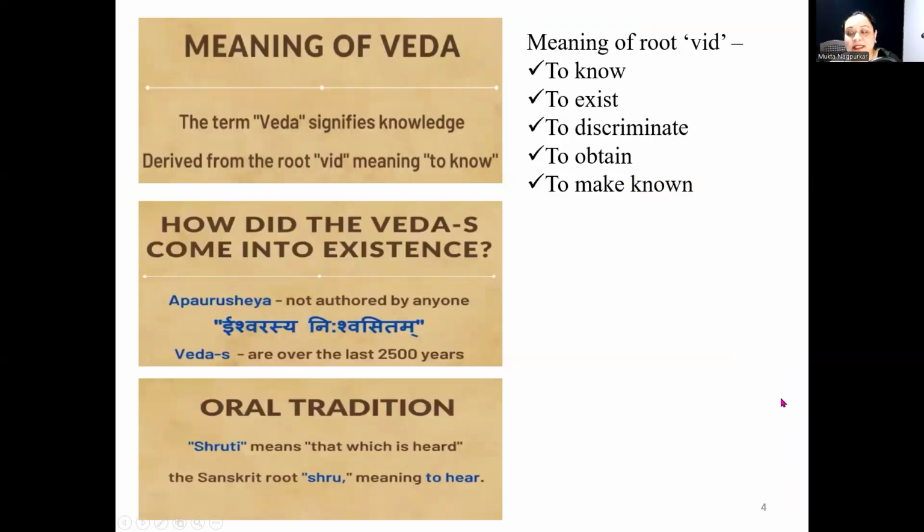Term Veda signifies knowledge. It is derived from the Sanskrit root verb vida, means to know. It also means to exist, to discriminate, to obtain and to make known. Vedas are primordial source of knowledge. They are also called as Shruti, that means heard by seers. The Vedas are apaurushaya, that is they are from non-human source.